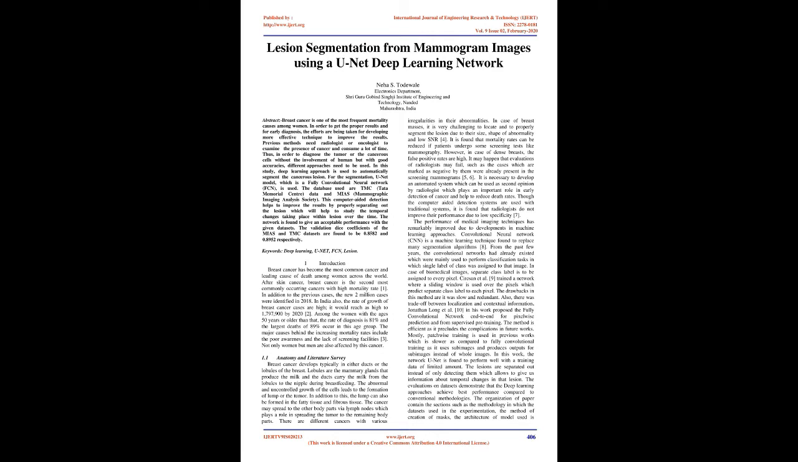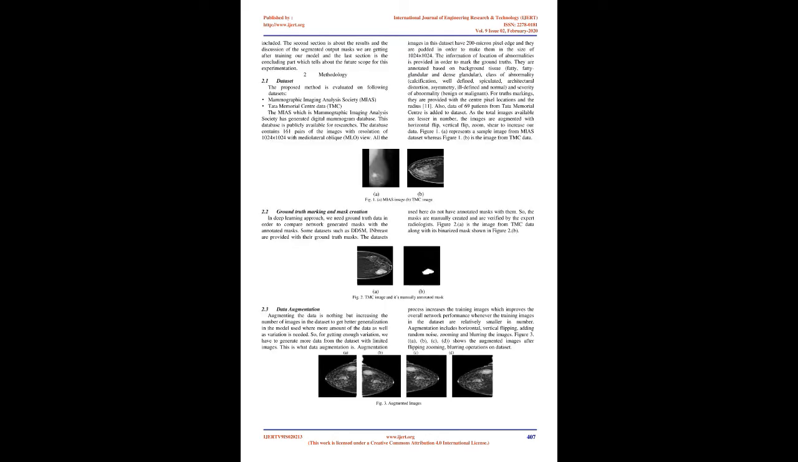1.1 Anatomy and Literature Survey. Breast cancer develops typically in either the ducts or the lobules of the breast. Lobules are the mammary glands that produce the milk, and the ducts carry the milk from the lobules to the nipple during breastfeeding. The abnormal and uncontrolled growth of cells leads to the formation of a lump or tumor. In addition, a lump can also form in the fatty tissue and fibrous tissue. The cancer may spread to other body parts via lymph nodes, which play a role in spreading the tumor to the remaining body parts.